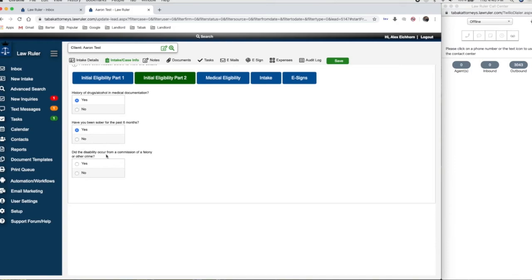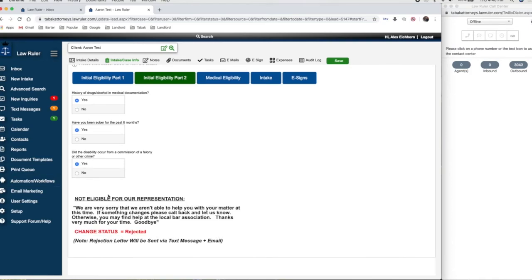Next question is, did the disability occur from a commission of a felony or other crime? If yes, we're unable to help. The justification is that if an individual's disability was caused by the commission of a felony, such as an armed robbery that turned bad and resulted in the individual getting shot, the government has an idea that that individual should not be benefited by the disability that was caused by the commission of a felony. Another, and probably more common, example is a DUI where someone other than the individual is grievously injured.